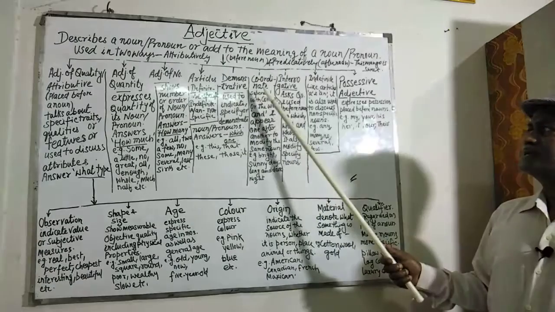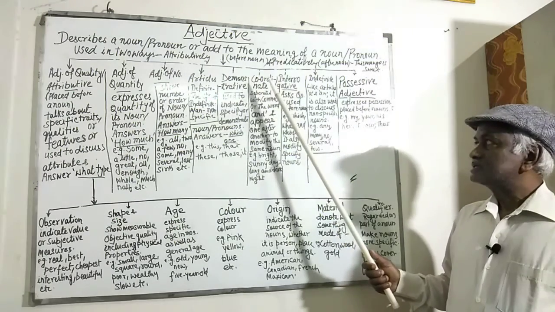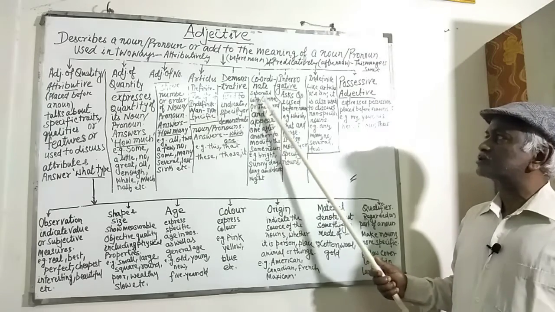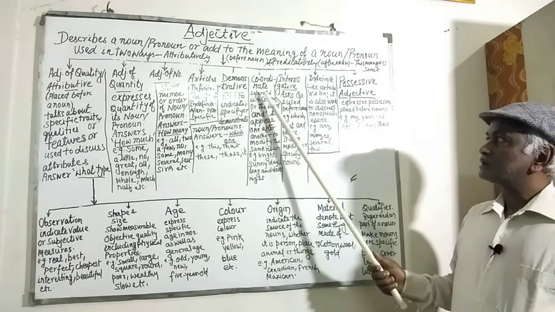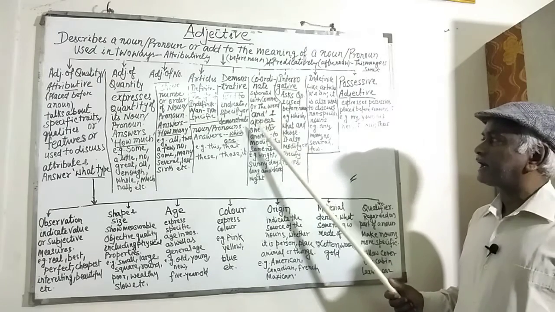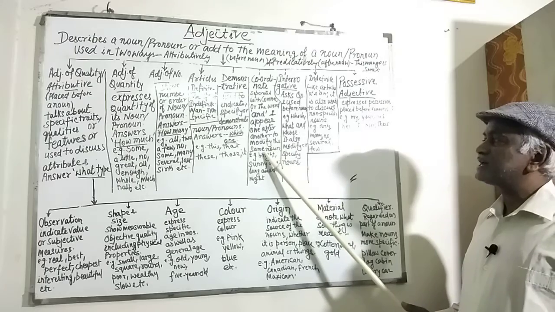Then come coordinate adjectives. These adjectives work as separators. They are separated with commas or the word and, and appear one after another to modify the same noun.